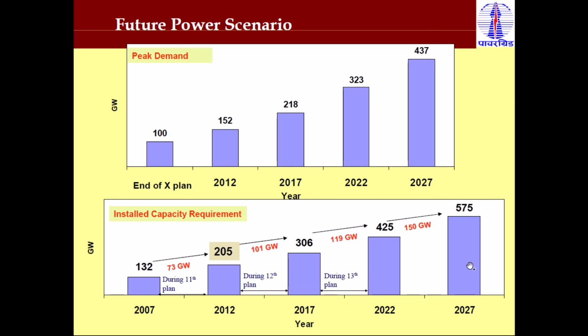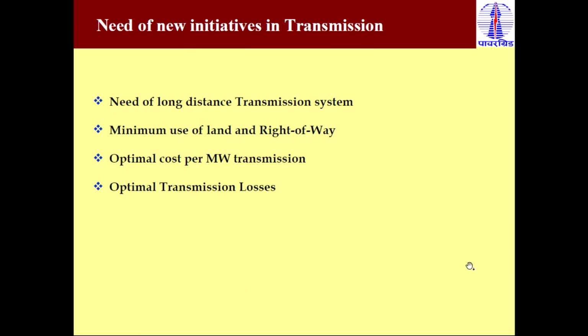So we require more and more HVDC as well as HVAC lines. There are new initiatives required for power transmission. The first need is a long distance transmission system. As we already discussed, generation is very far away from the load center, so we require a long transmission system, and that is only possible with the HVDC system.